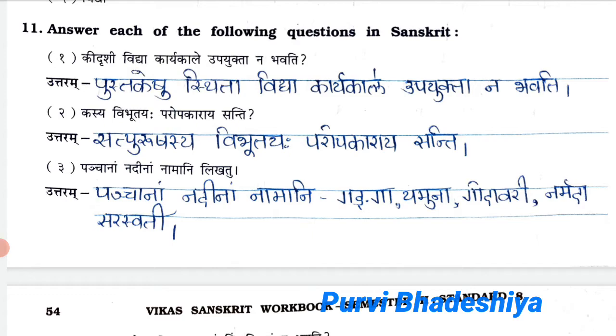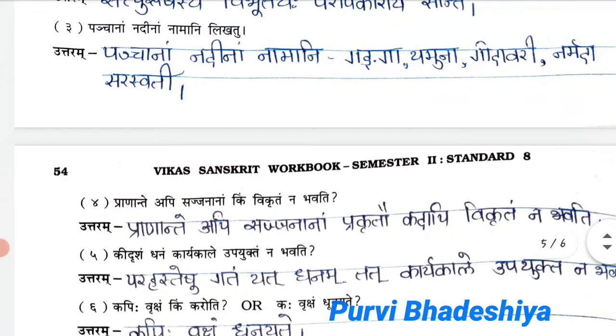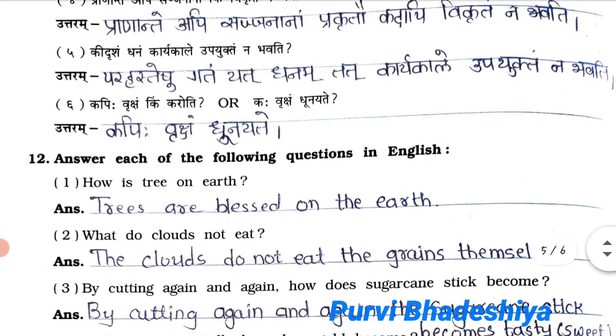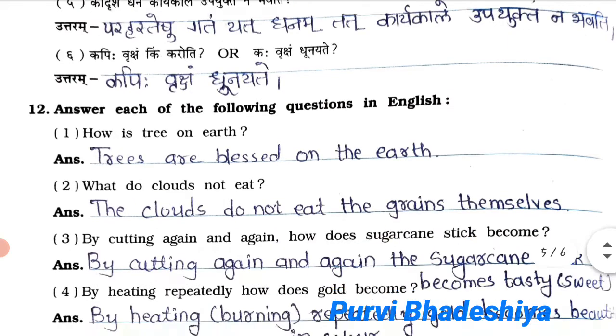First is Pustakeshu sthita vidya karyakale upyukta na bhavati. Second, Satpurushasya vibhutaya paropkaraya santi. Third, Panchana nadina namnani Ganga, Yamuna, Godavari, Narmada and Saraswati. Now question number 4, Pranante api sajjananam prakruto vikruto na bhavati. Fifth, Parhastesu gatam yat dhanam tat karyakale upyuktam na bhavati. And sixth, Kapiha vruksham dhuniyate.